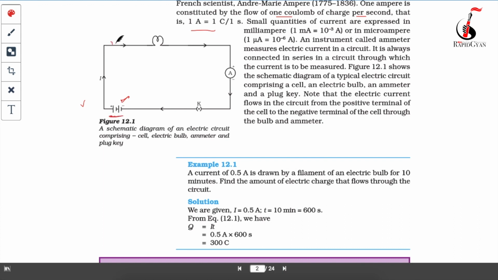Then there will be a wire, and there will be current flowing through the wire, and a few electrical devices like a bulb and a key. What you're seeing here, this A, is called an ammeter. What is an ammeter? An ammeter is a device which is used to measure the current. That is measured in amperes.